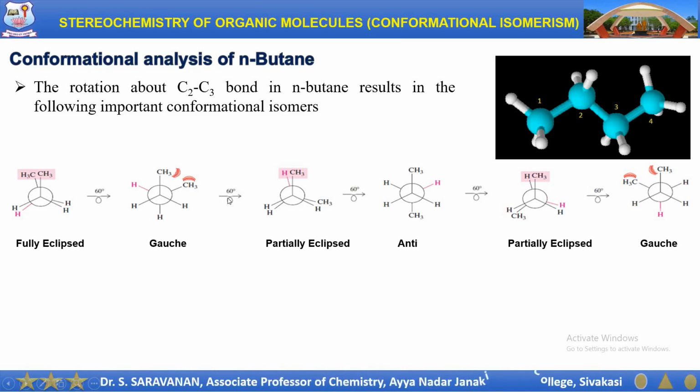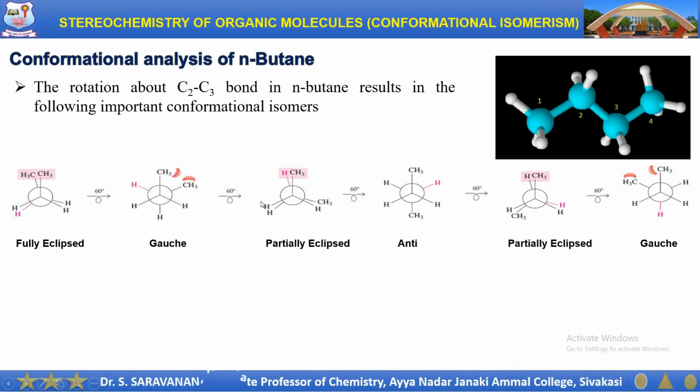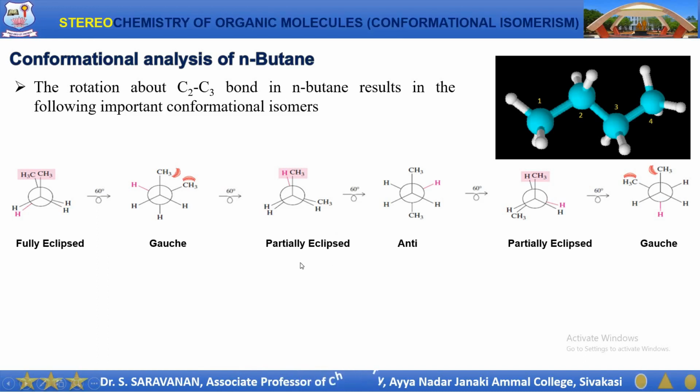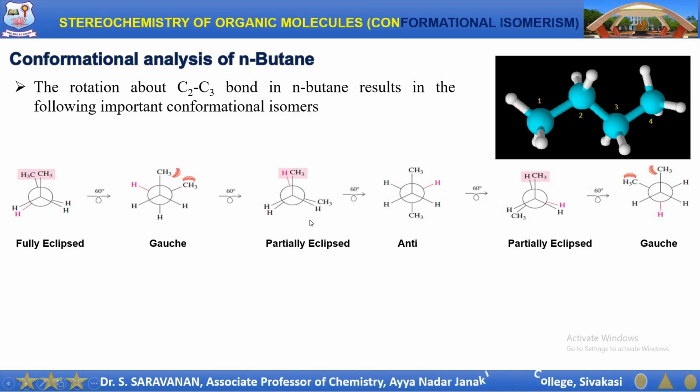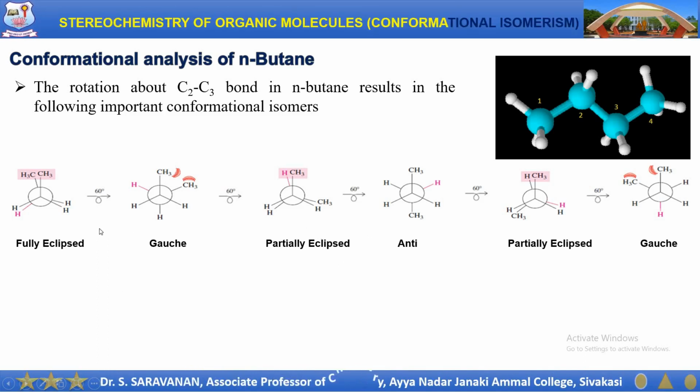If you again rotate this molecule by 60 degrees in the clockwise direction, you will get a partially eclipsed conformer. This partially eclipsed conformer is different from the fully eclipsed conformer. The difference is that in the fully eclipsed conformer, the methyl group is eclipsed by another methyl group, whereas in the partially eclipsed conformer, the hydrogen atom is eclipsed by a methyl group, and the methyl group is eclipsed by a hydrogen atom.